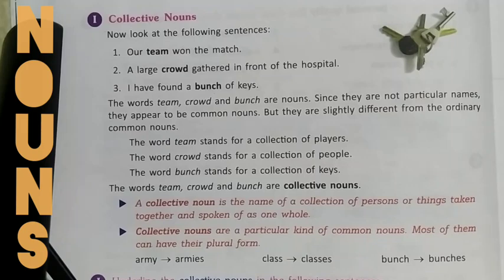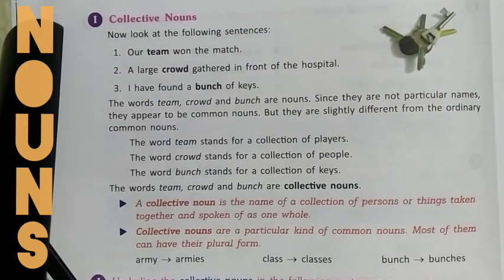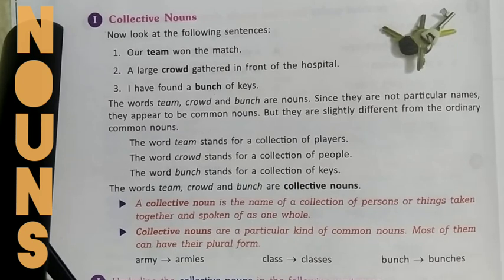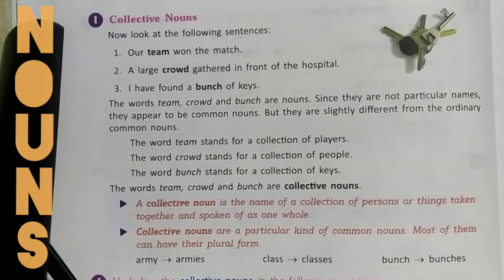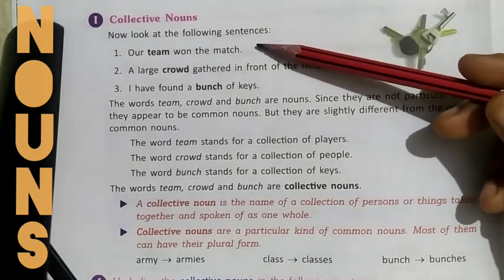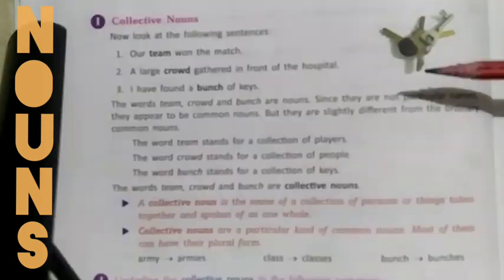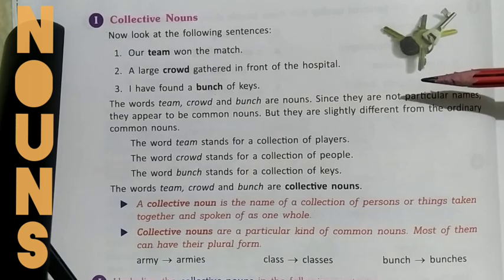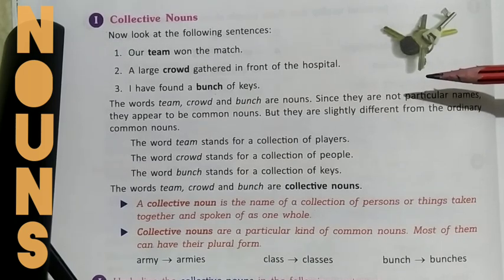Now the next one is collective noun. A collective noun is a particular word which is given to a group of things or people. Let us see. As you can see in these sentences, our team won the match. A large crowd gathered in front of the hospital. Pay attention to the words which are in bold. I have found a bunch of keys.